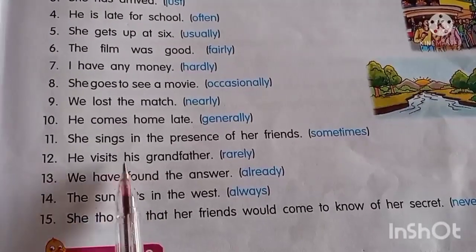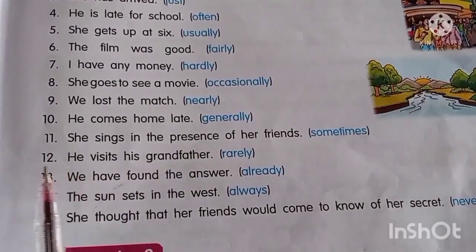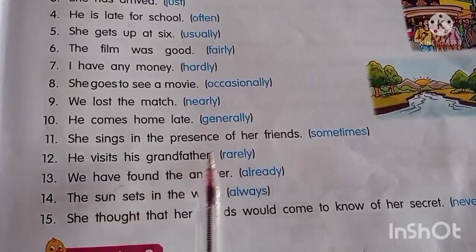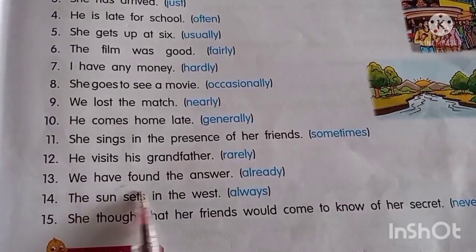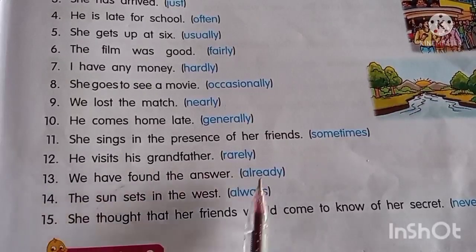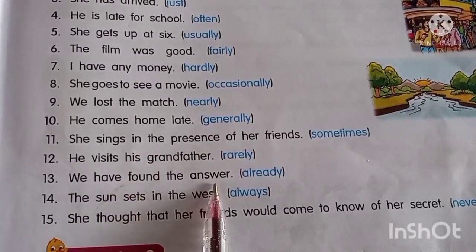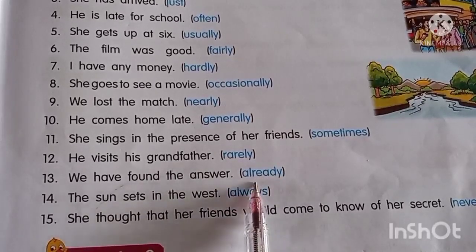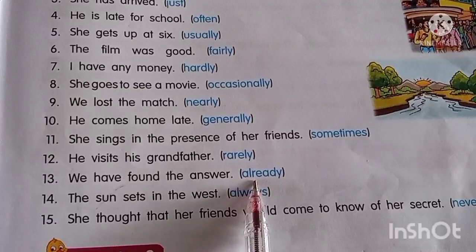Number 12. He visits his grandfather. So what you will write? He rarely visits his grandfather. Number 13. We have found the answer. So what you will write? We have already found the answer. Okay. So you have to understand where you have to write the proper position of adverb.